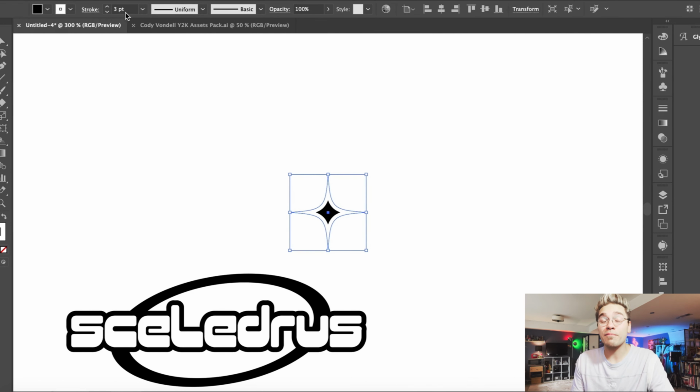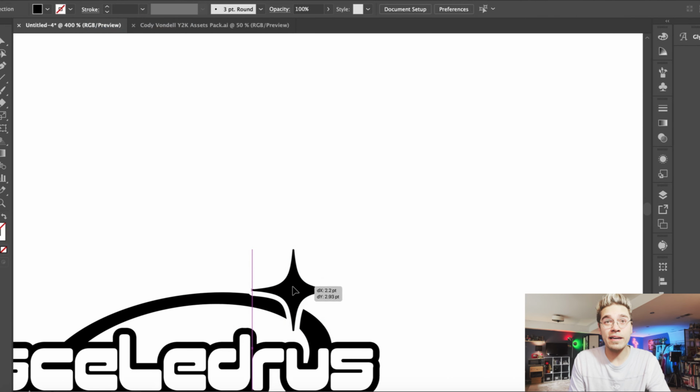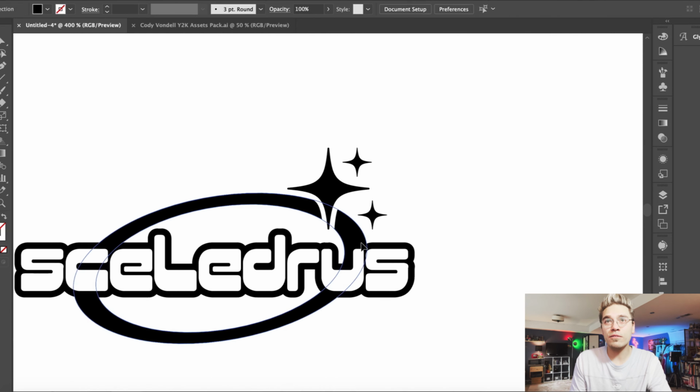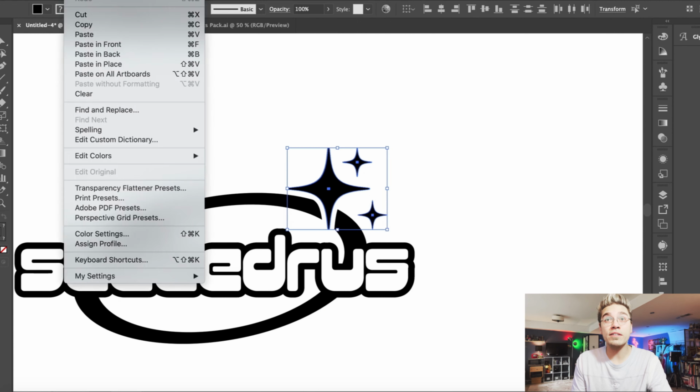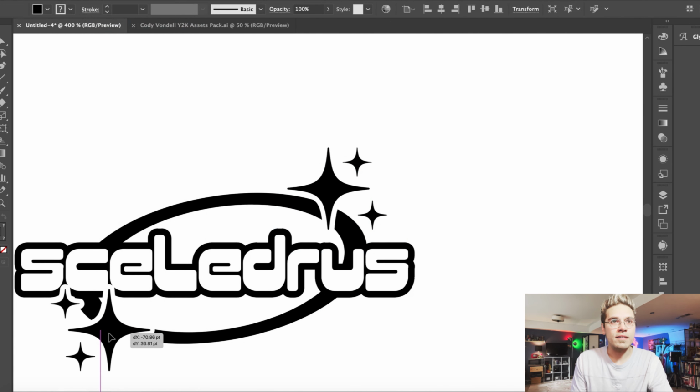So first thing I'm gonna do is play around with this star, kind of get a thick white outline on it, play around with the corners, the edges a little bit, and just see how all that kind of works out. I think we'll copy it and paste these kind of smaller versions of the stars in how they had it in the original design. And we can kind of turn these around and try to get these looking sort of comfortable too.